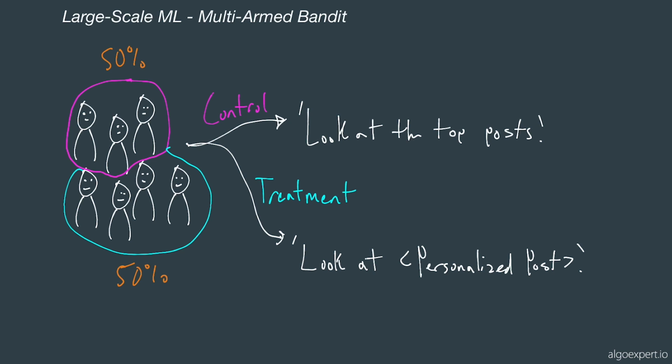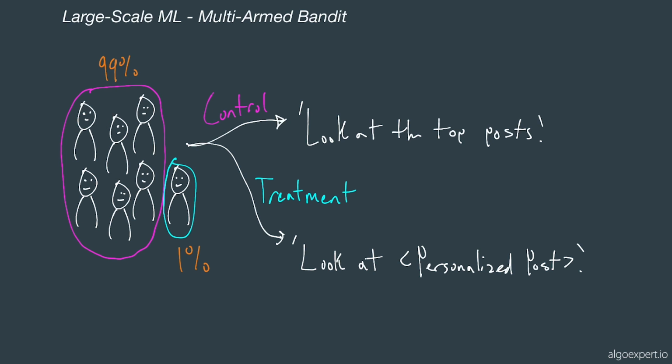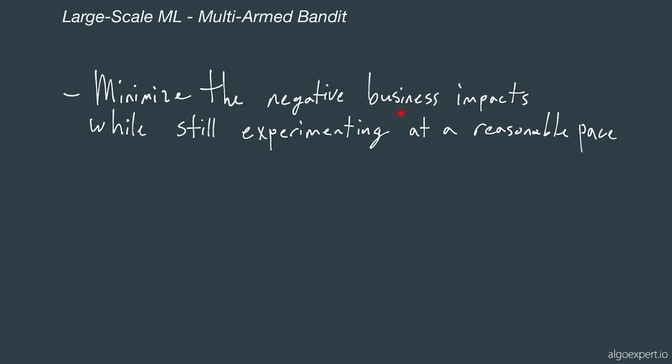One way to try to mitigate this would be assigning 99% of your customers to the control group and only assigning 1% of your customers to this treatment in an effort to offset the impact if the treatment experience happens to be really bad. As we talked about in the last videos, though, it doesn't really matter if we assign 50% or 1%, the same number of users will likely have to go through the experiment in order for the experiment to be measured correctly. So that's not really a great way to mitigate the potential of a terrible treatment. So what we really want to do is we want to minimize the negative business impacts while still experimenting at a reasonable pace.